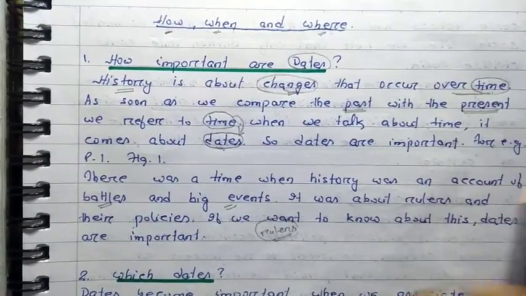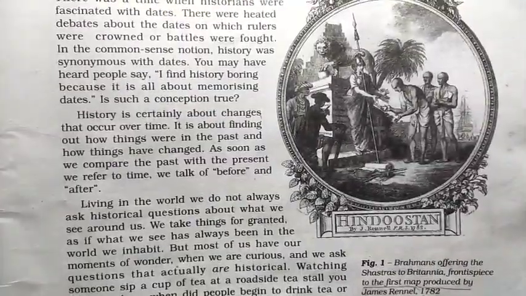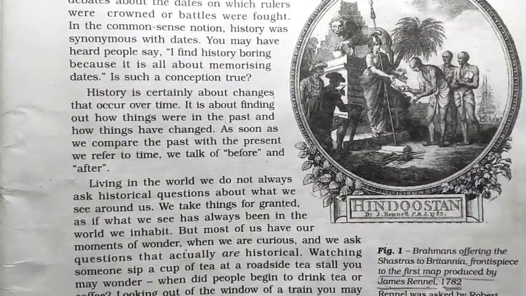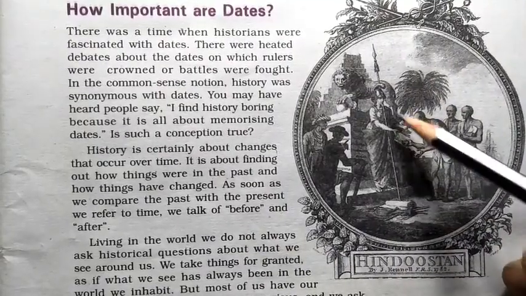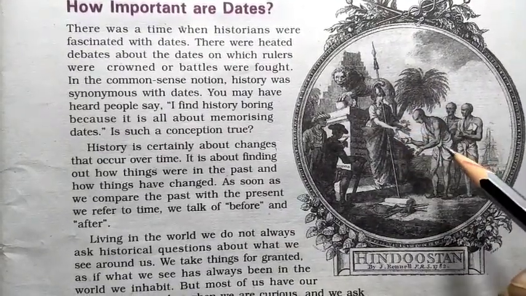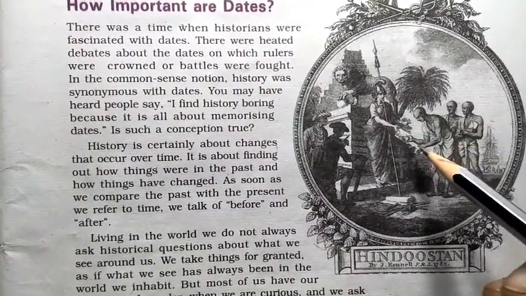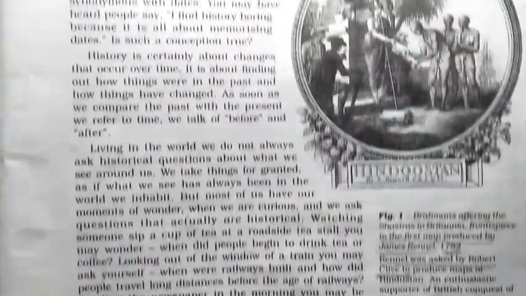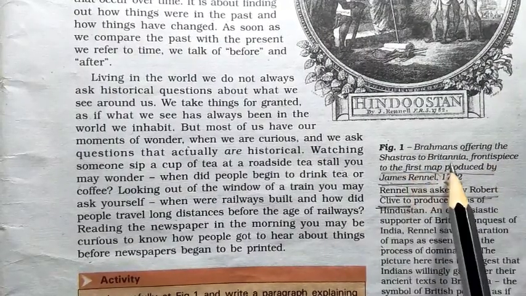You can see on page number 1 of your book, one picture is given on the first page, and just below the picture you can first of all see a symbol of Britannia, that is the British power. You can see here the Brahmins handing over all the religious books to this particular symbol. And below the picture it is written: Brahmins offering the Shastras to Britannia.